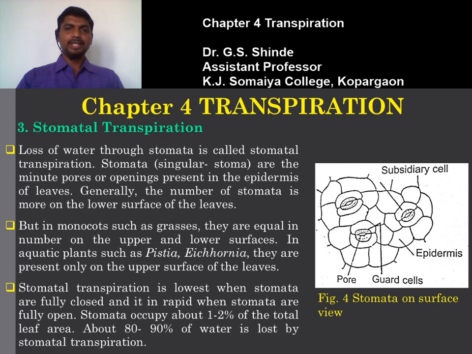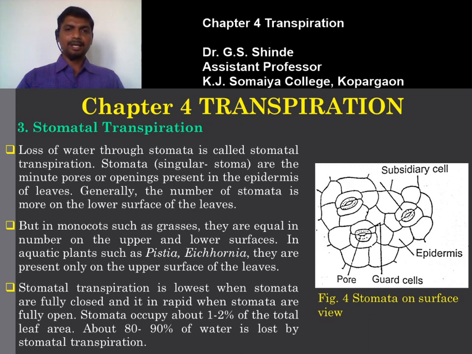If you take the TS of the leaf, we can see the epidermis, mesophyll cells, that is the palisade tissue, spongy tissue, and vascular bundles. The leaf has two surfaces, upper surface and lower surface.